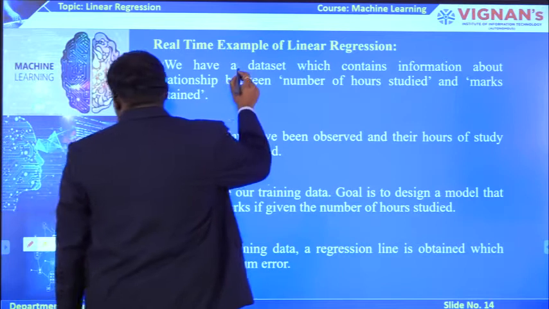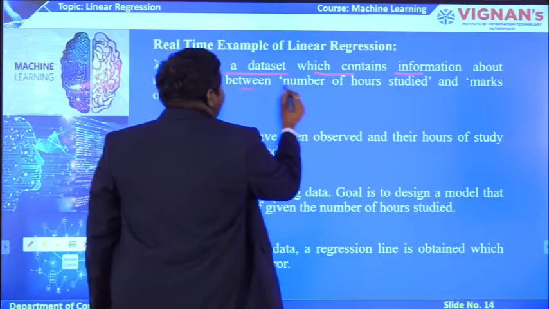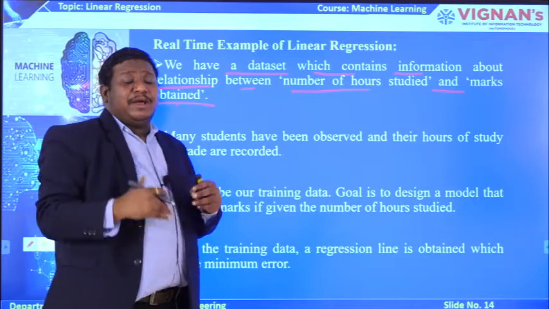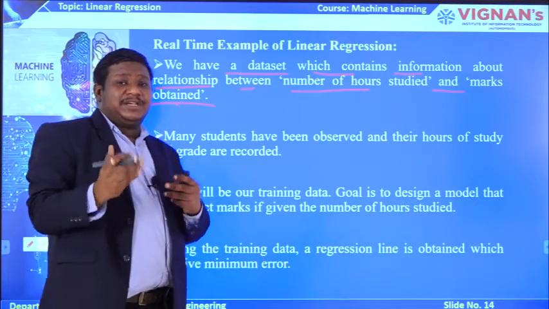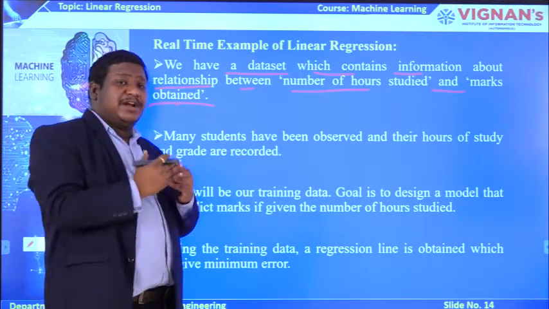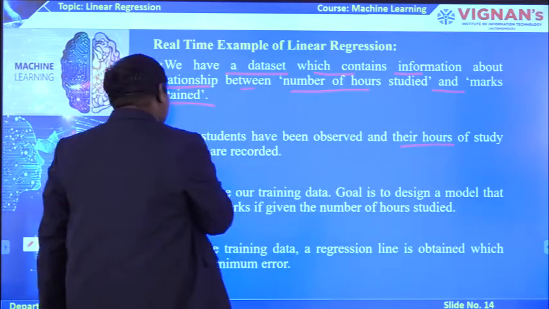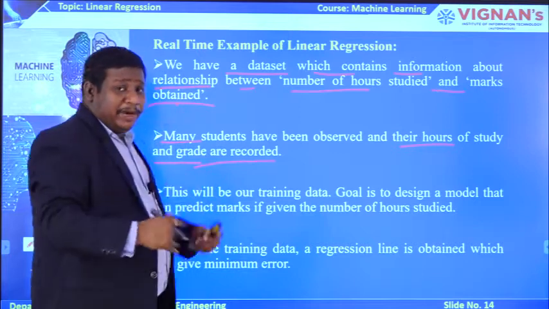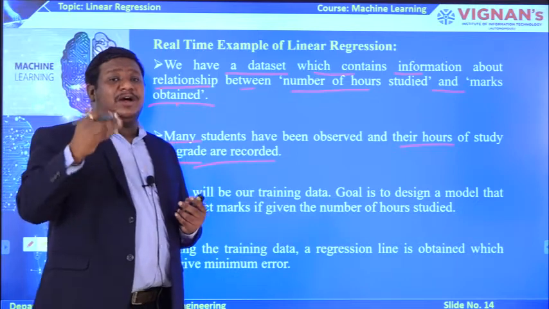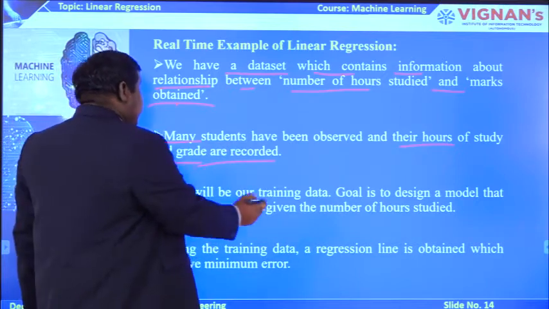We have a data set which contains information about the relationship between the number of hours a student studied and the marks obtained. That means you take any student, the number of hours he studied, and with that number of hours, how many marks he is getting. This is the relationship we need to understand and predict. Many students have been observed, and their hours of study and grades are recorded. So, we prepared the data set by collecting the number of hours the students studied and the marks or grades they got, recorded in a table format. Now, this will be our training data.